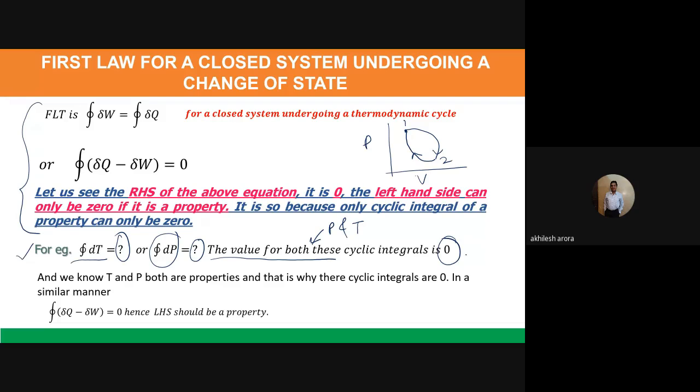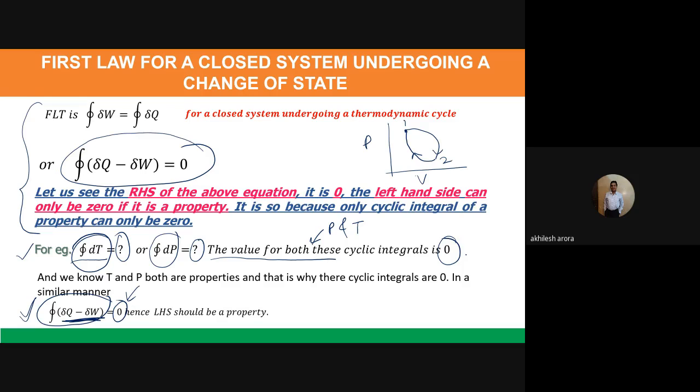So now you compare this equation with this particular case here, for the case of the cyclic integral of dT. What does it show? This value on the left hand side, the cyclic integral of delta q minus delta w, is coming out to be 0. Delta q is a path function, delta w is a path function, but if I am taking their difference and taking its cyclic integral, then the value comes out to be 0 on the right hand side.